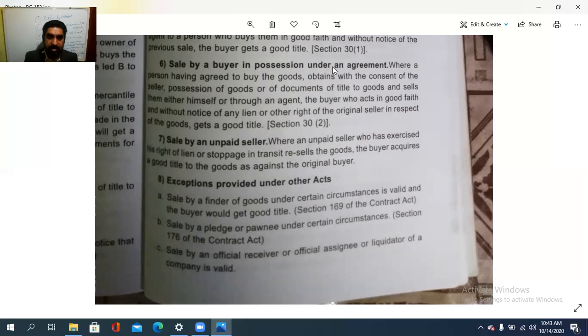That is, where a person having agreed to buy the goods obtains, with the consent of the seller, possession of the goods or of the documents of title to the goods, and sells them either himself or through an agent. Either the buyer himself sells, or he gets an agent to sell.